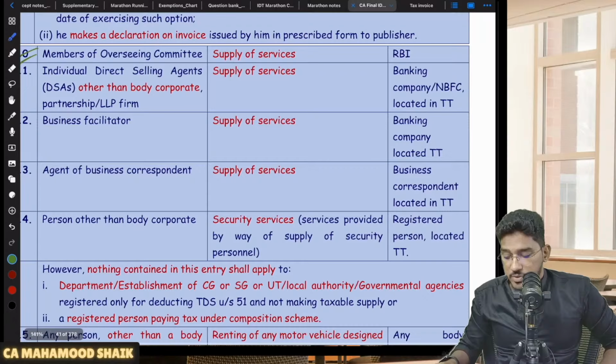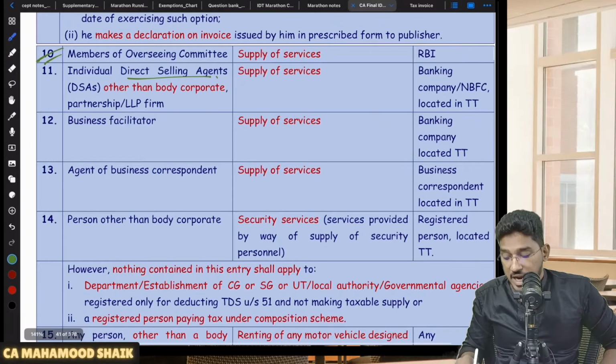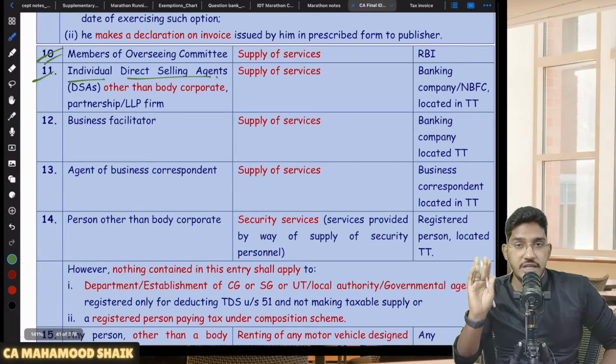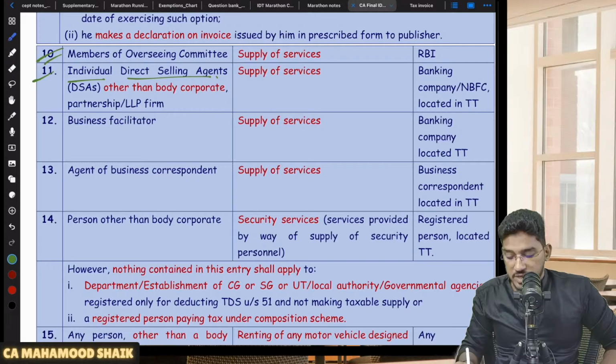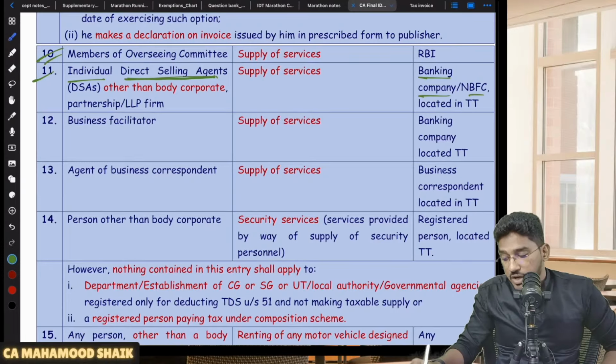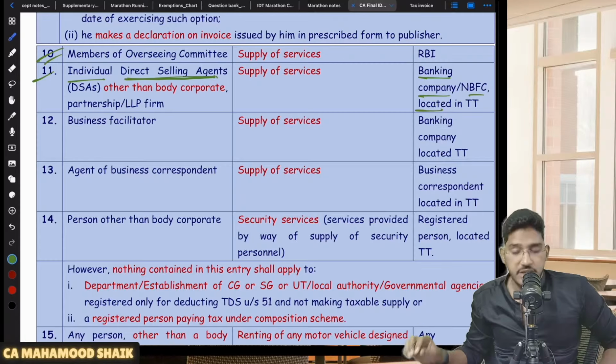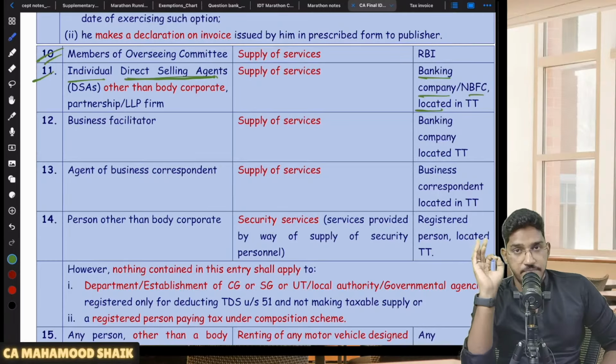Next, services provided by direct selling agents. And which direct selling agent? Individual direct selling agent. Services provided by an individual direct selling agent to a banking company or NBFC located in the taxable territory will get covered under reverse charge mechanism. So direct selling agent services will get covered under RCM only when the supplier is an individual.